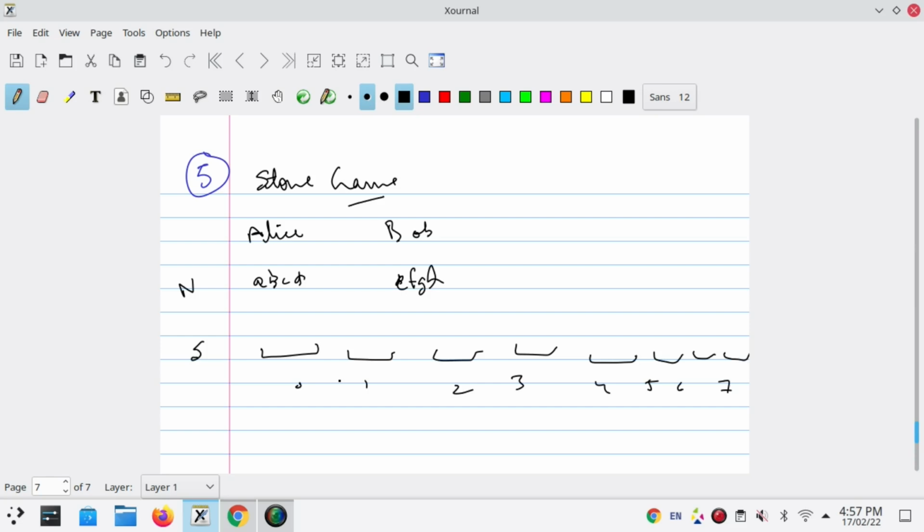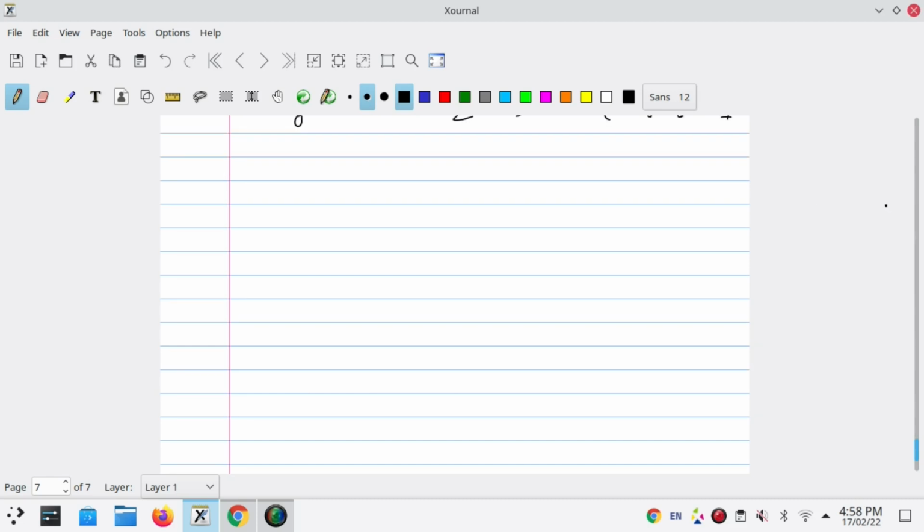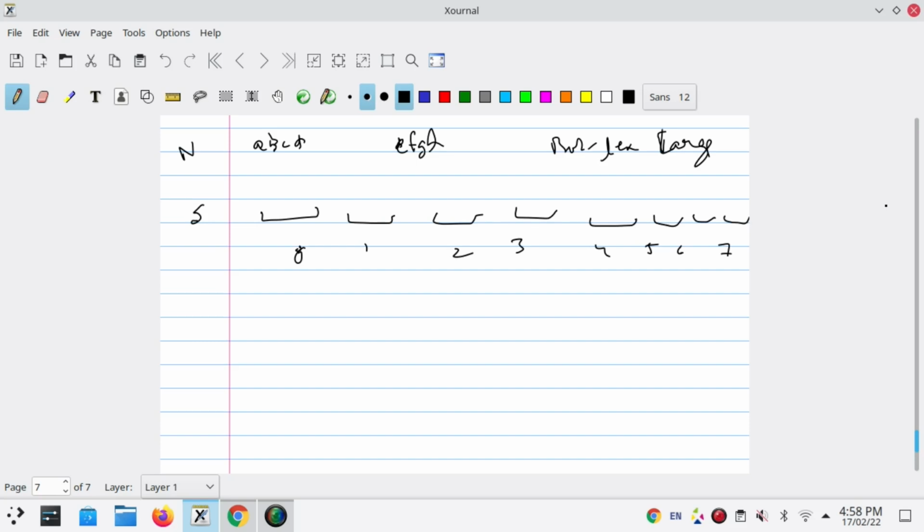But the condition is that Alice wants it to be lexicographically small, while Bob wants it lexicographically large. Lexicographically small is basically compared as we go with a dictionary.